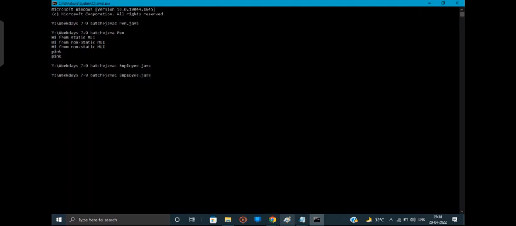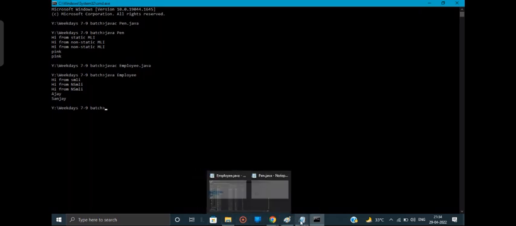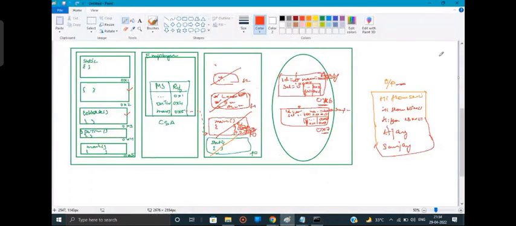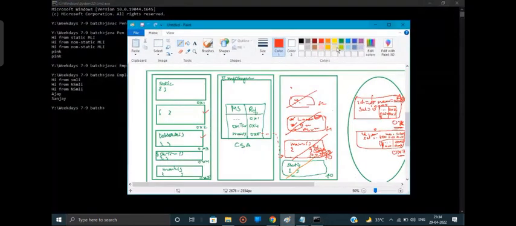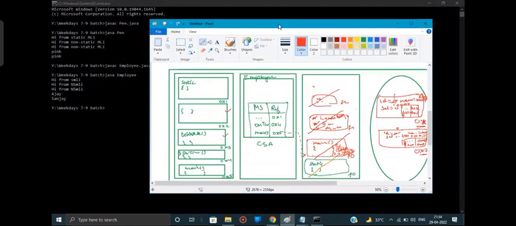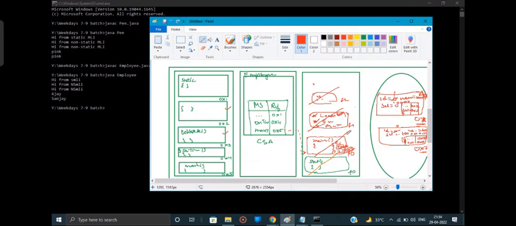Yes, it is compiled and successful. Now we'll see. What am I getting? Exactly the same, sir. Same output we are getting. The program and the output we can have.